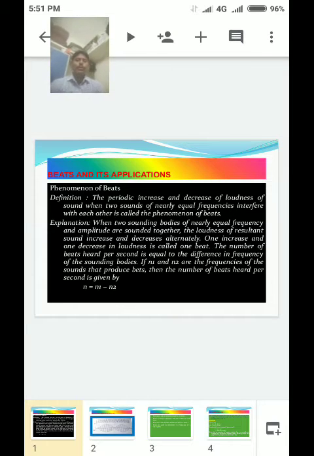When two sounding bodies of nearly equal frequency and amplitude are sounded together, the loudness of the resultant sound increases and decreases alternately.